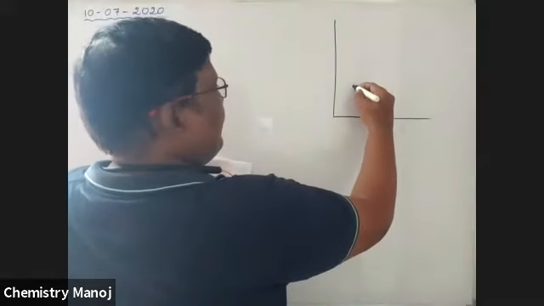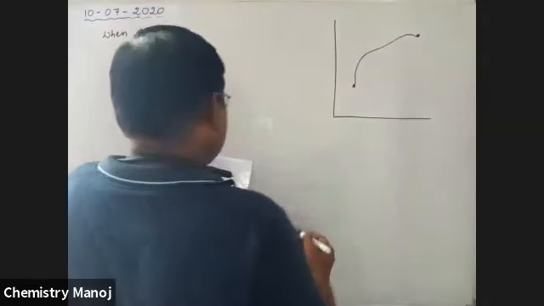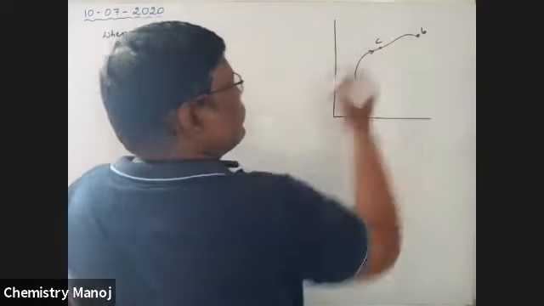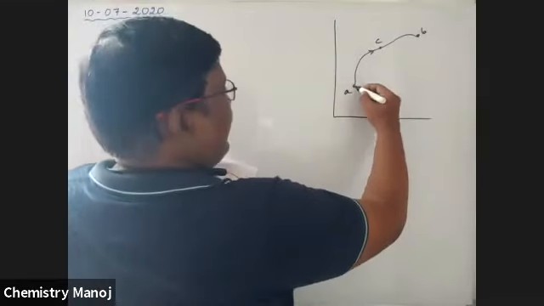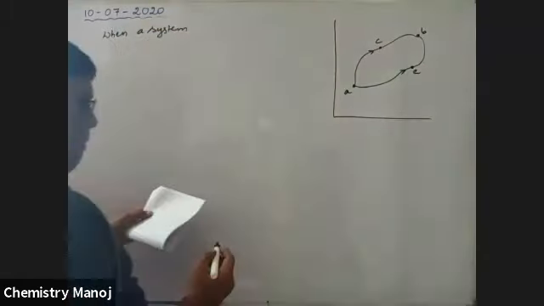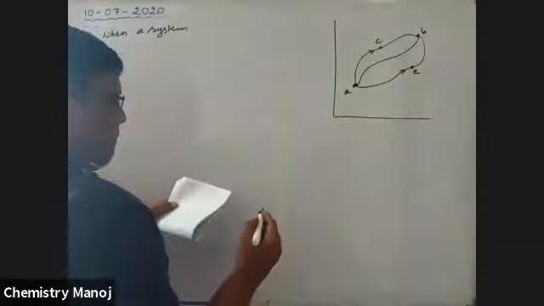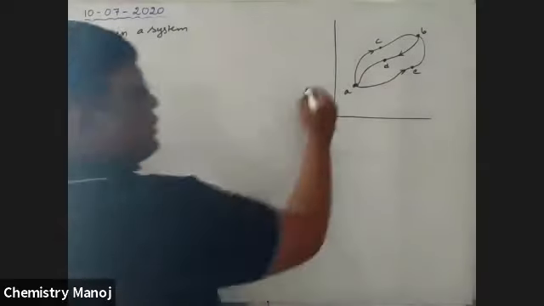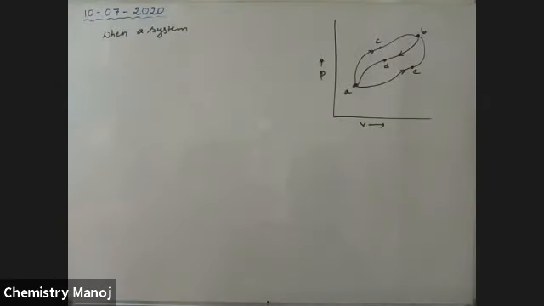There is point A and point B. A to B, a process is completed through C. There is another path from A to B through E, and B to A is coming back along point D. It is the pressure-volume graph.